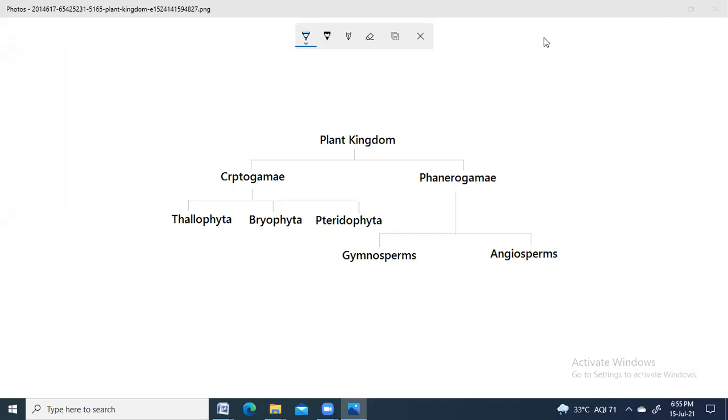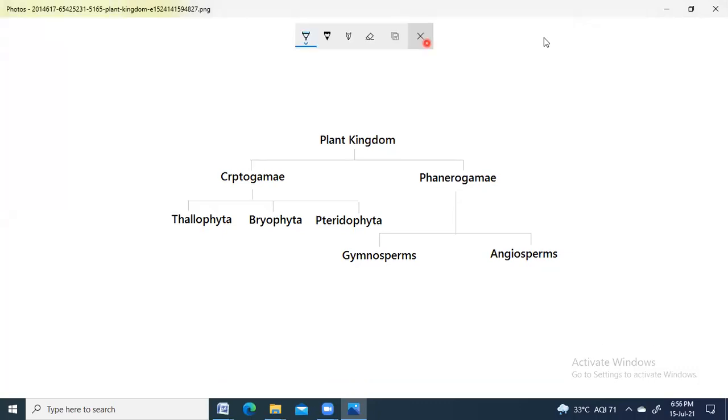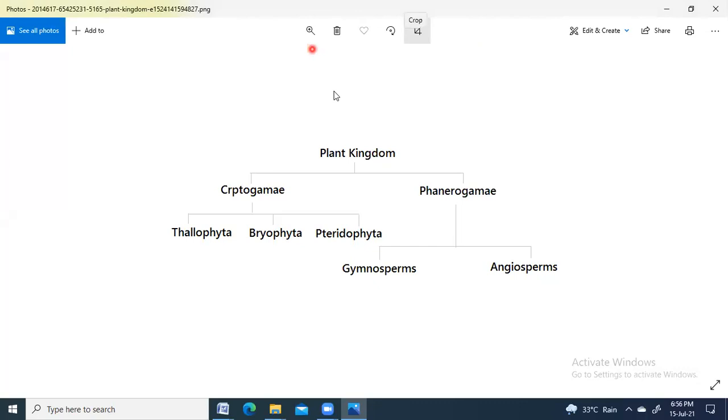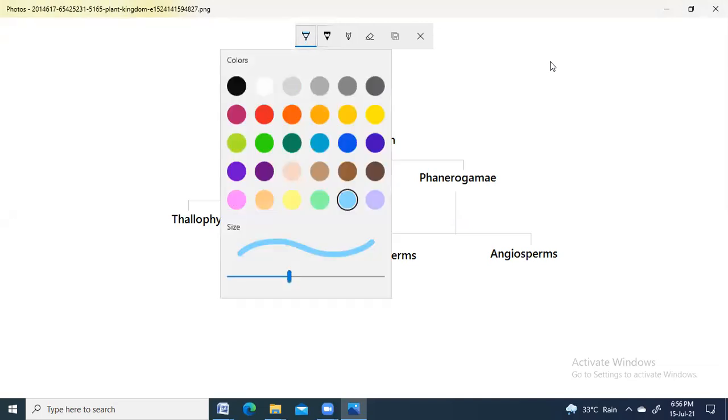After successful completion of chapter 2, that is about the five kingdom classification, I wish to start today chapter number 3, that is called Plant Kingdom. In this chapter, we are going to learn dedicatedly about the next kingdom of classification, that is the plant kingdom. As you can see over here, plant kingdom can be classified into following types.